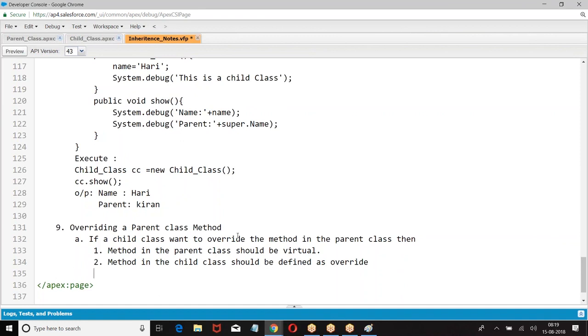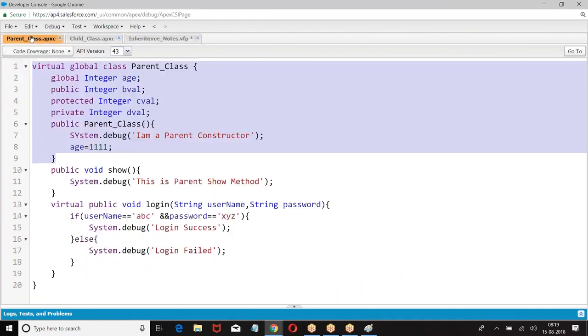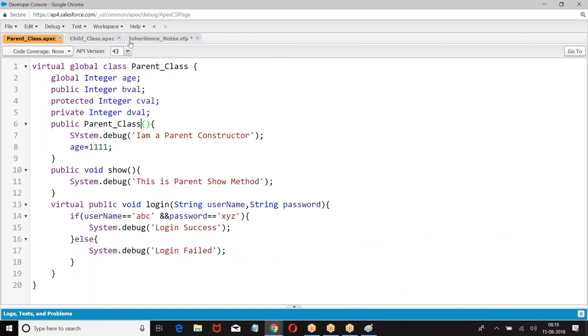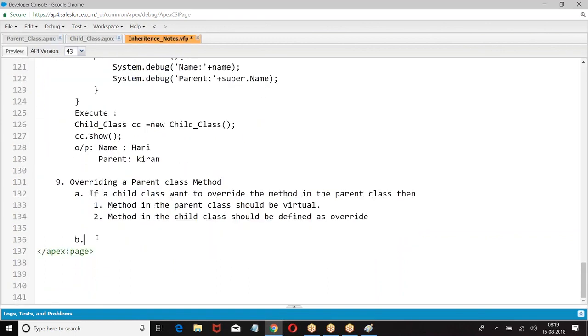Right, then we can do that. So, an example.